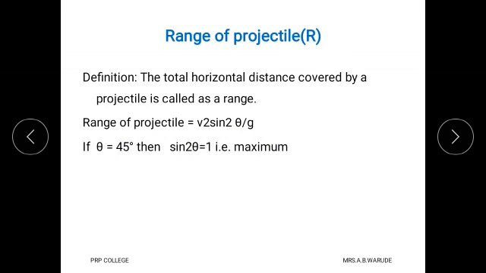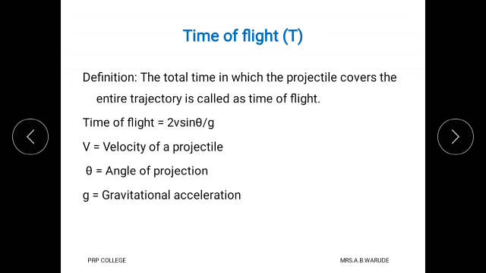Here if we put the angle of projection as 45 degree, then we know that sine 2 theta equals 1, that means sine 90 equals 1, and therefore this is the maximum range of projectile, but it is possible only when the angle of projection is equal to 45 degree.